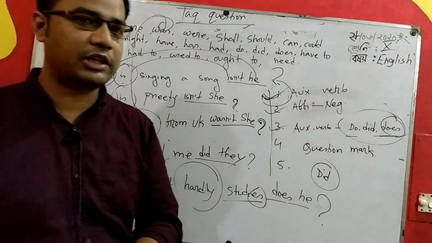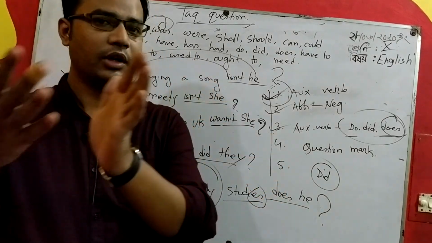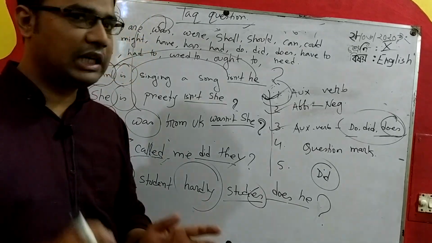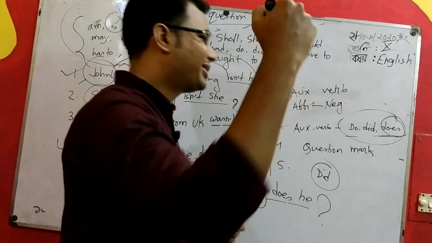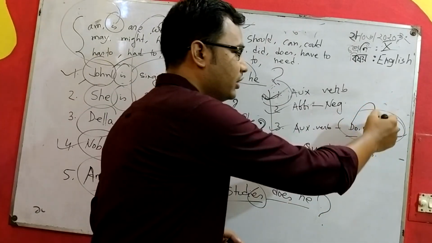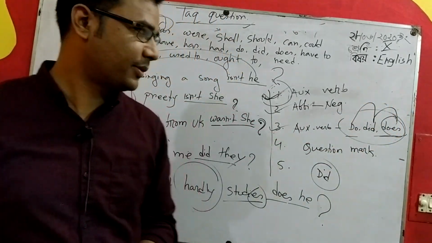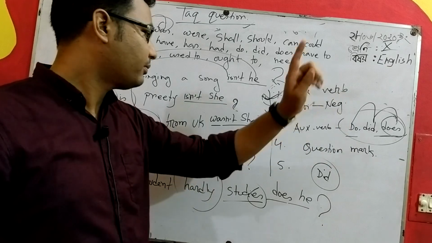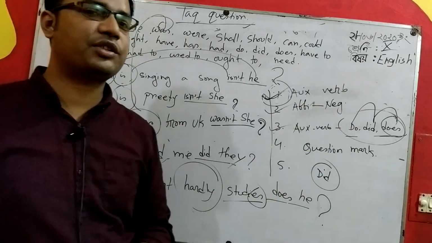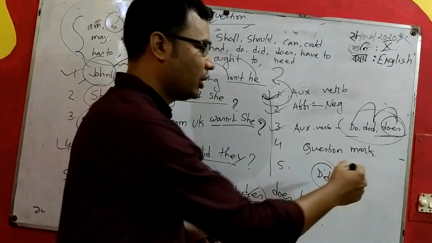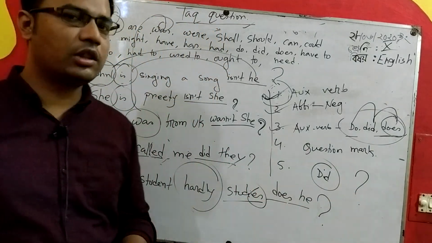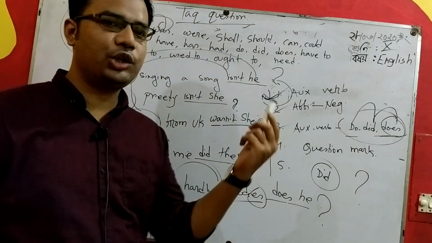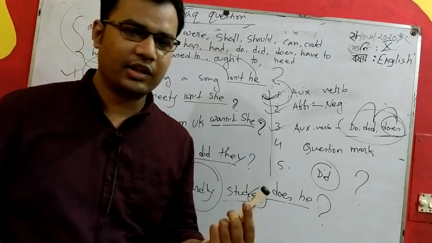If the sentence is affirmative, then you have to make it negative. If there is no auxiliary verb, then you have to bring do, did, does. Then at the end of the sentence you obviously have to put a question mark. Otherwise your tag question will not be proper and you will not get any marks.